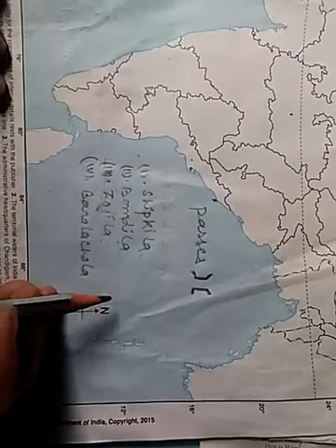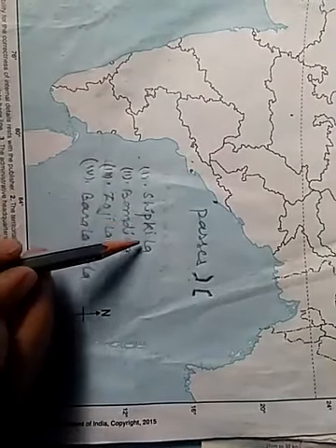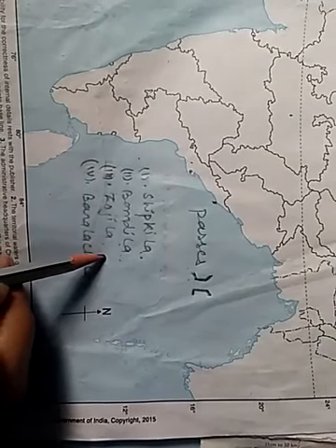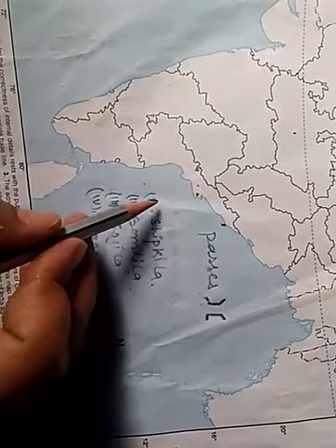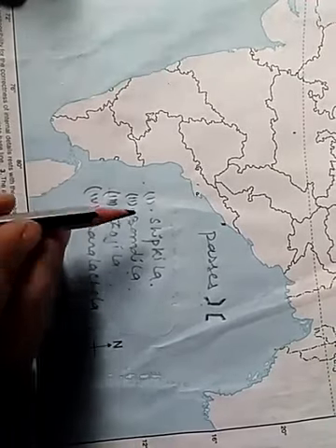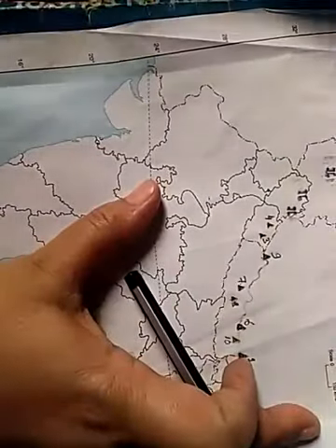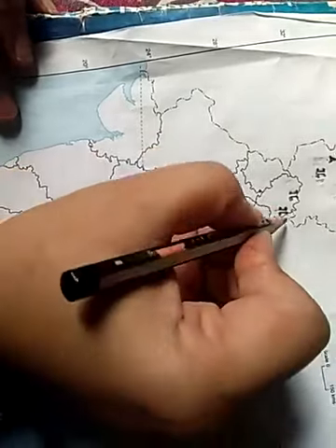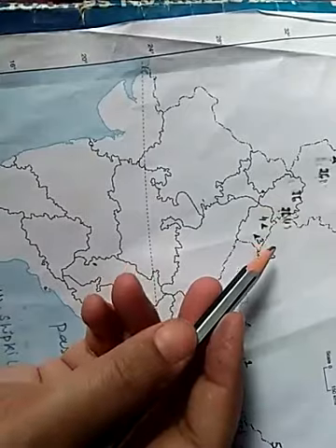Let's locate some passes. Passes we denote by this symbol. So we will locate here Shipkila Pass, Bomdila Pass, Zojila Pass and Baralachla Pass. And just give a numbering over here so that you will recognize it easily. So first is Shipkila Pass. Let's locate it. Shipkila Pass here in Himachal Pradesh, give number 1.